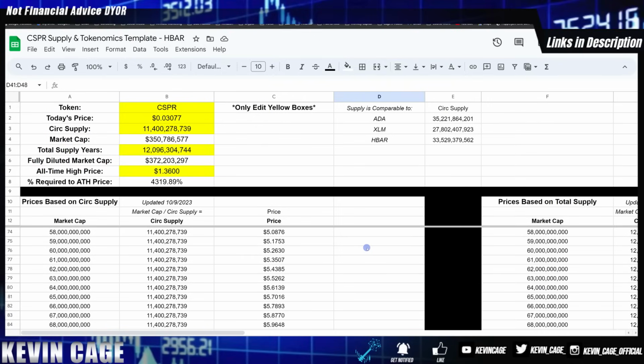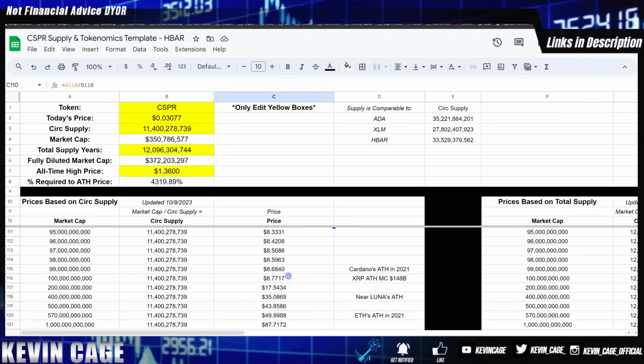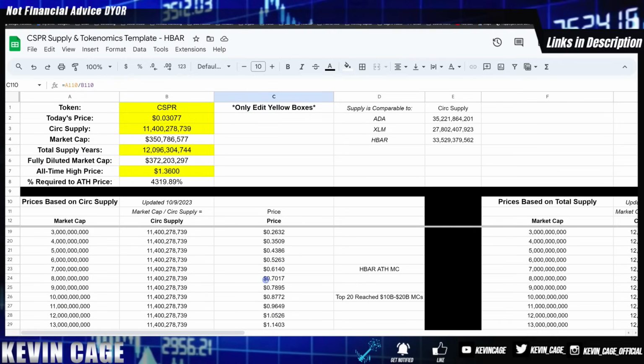As we go lower and just look at history of different alts that actually reached insane valuations, not that they stayed there, but during a bullish cycle, even to reach those levels, like Cardano did, over $60 billion in market cap for roughly 100 days is a big deal. Looking at Solana's all-time high market cap over $6 for Casper, Doge's all-time high market cap over $8, Cardano's over $8. So for anybody that has never researched Casper to say that Casper can't reach incredibly high levels or there wouldn't be an ROI, I disagree. There absolutely is, and I do hope that Casper reaches multi-billion dollars in market cap.